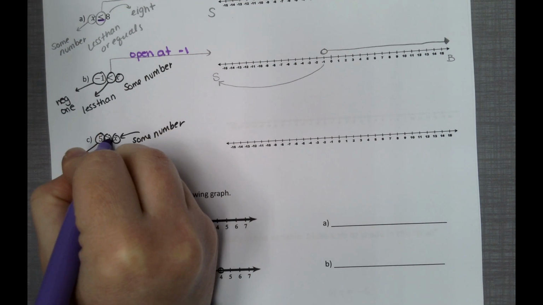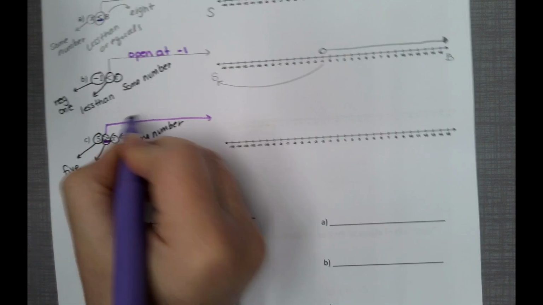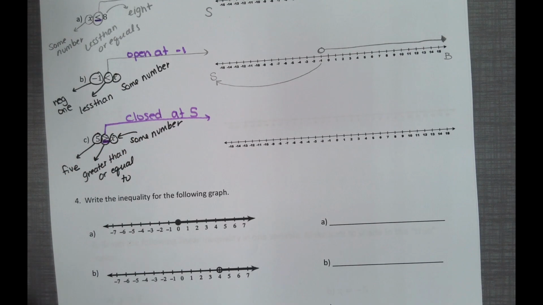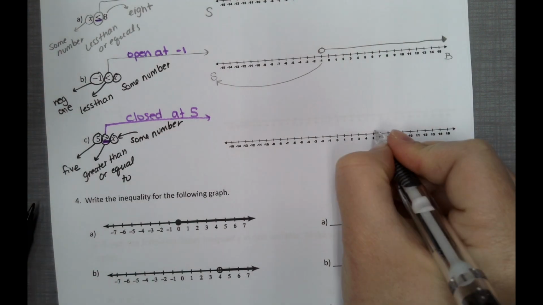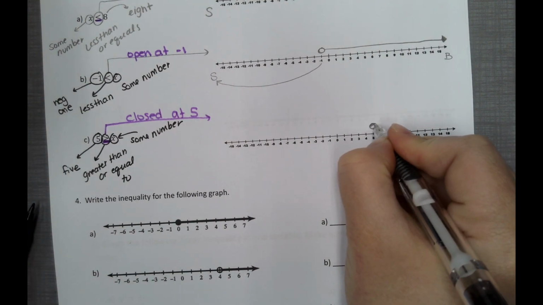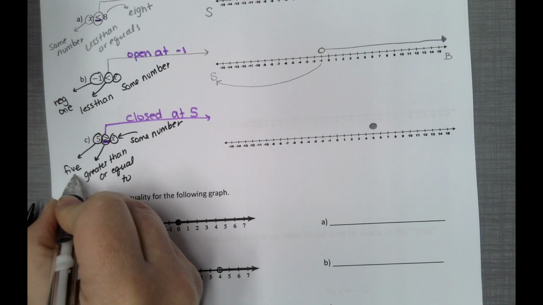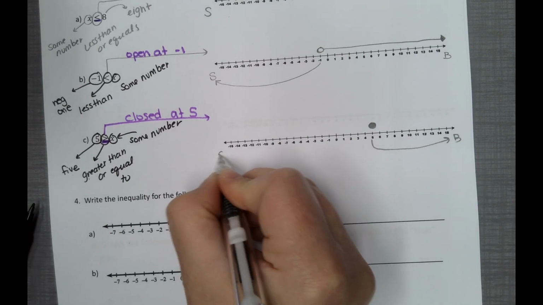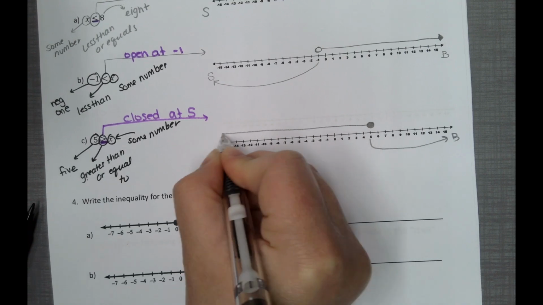Again, determine if it's going to be open or closed, because I do see this line right here. This is going to be closed. So we're going to find the number 5 and we're going to close it. Here's 5. Here's an open. We're going to close it. 5 is bigger, so we want bigger 5. That means some number is going to be smaller.